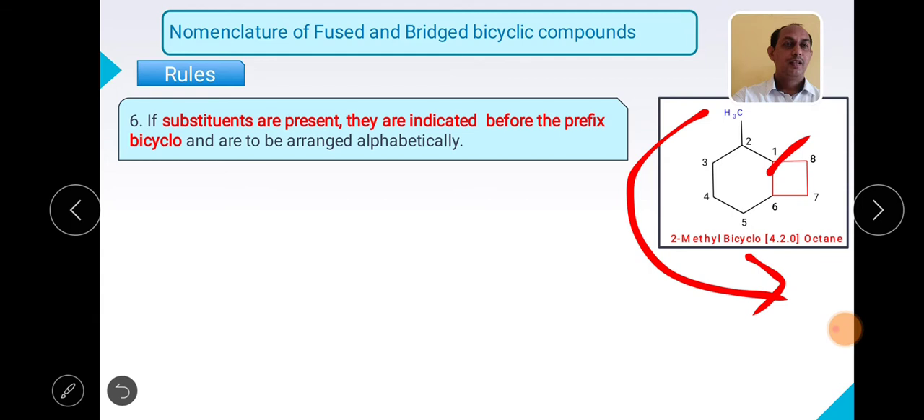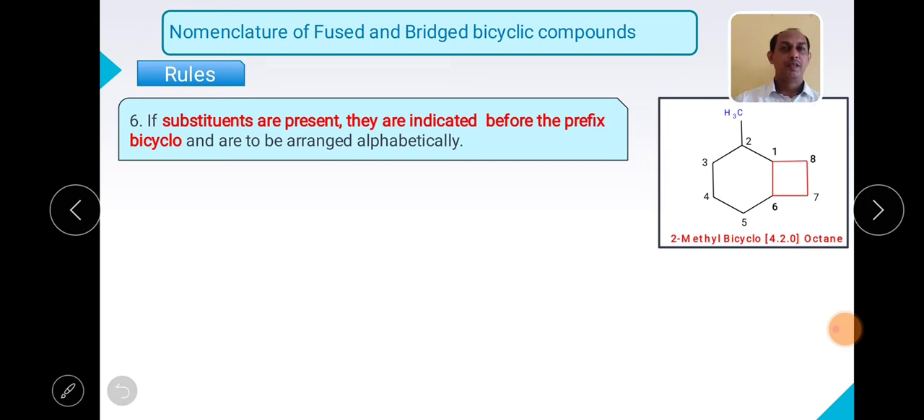Okay, then the second number goes to the methyl group substituent. So then 3, 4, 5, 6, 7, 8. In this case, see what precaution we have to remember. Your substituent should get the minimum number. You have to start numbering from such a common carbon or bridgehead carbon such that your substituent gets the minimum number. In this particular case, you cannot start numbering from this carbon like 1, 2, 3, 4 and 5.